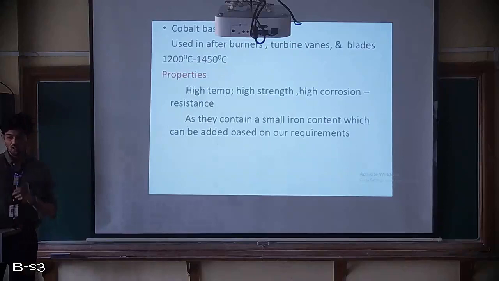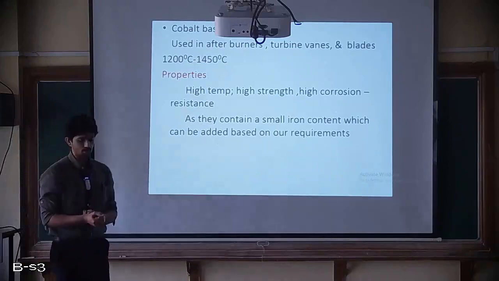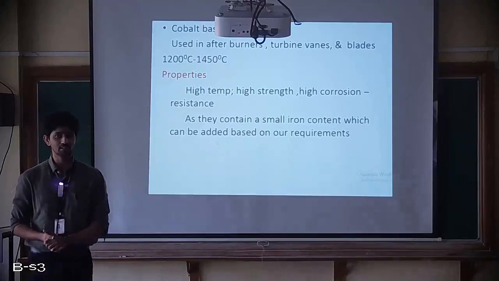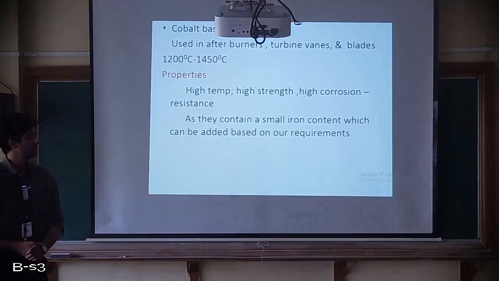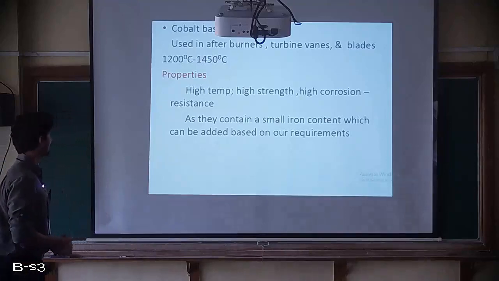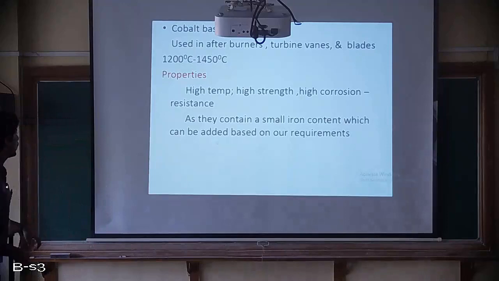Then cobalt based alloy, basically used for afterburners, turbine vanes, that is nothing but the nozzle guide vanes, and blades of turbines. It can go up to temperatures of 1200 degrees Celsius to 1450 degrees Celsius.